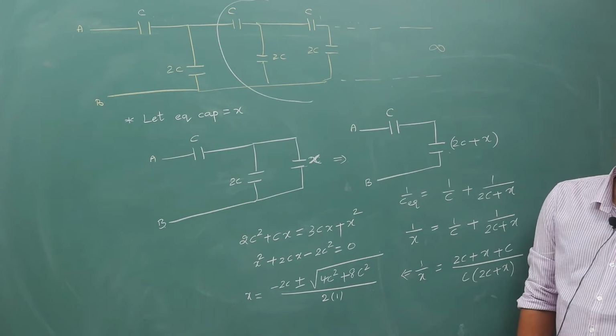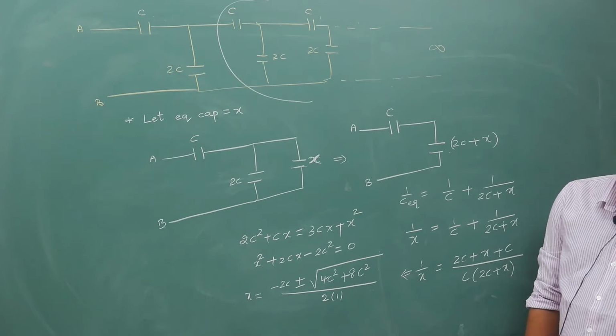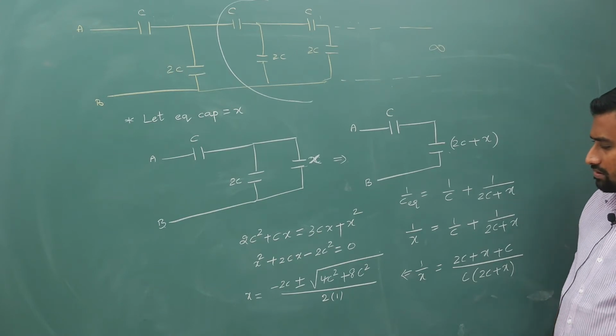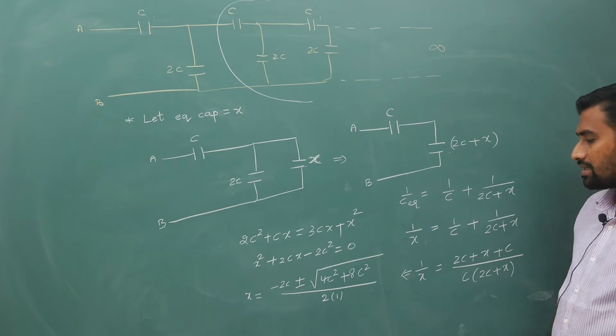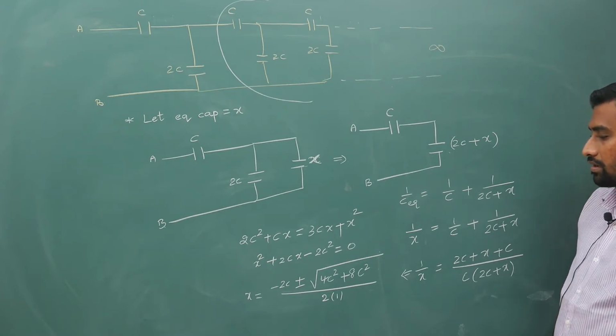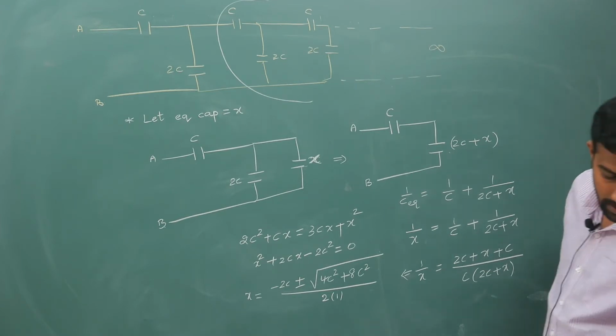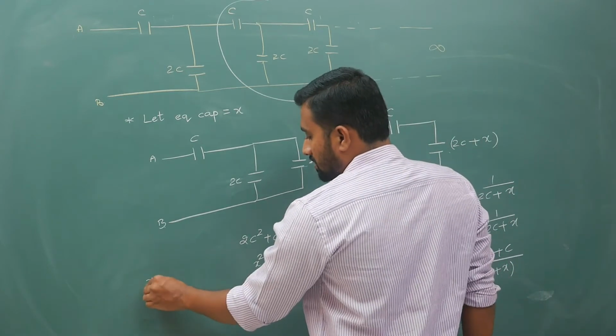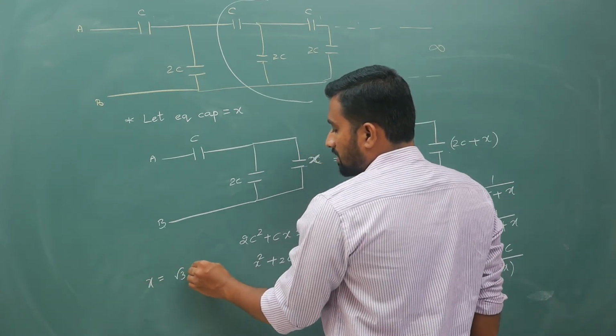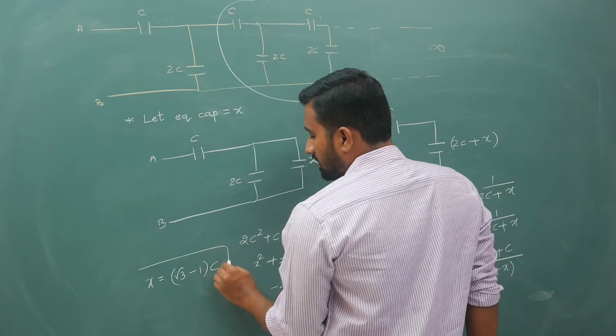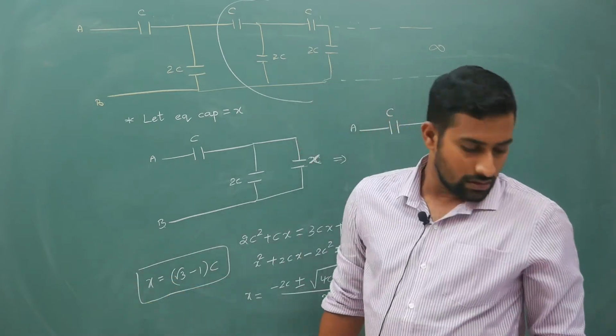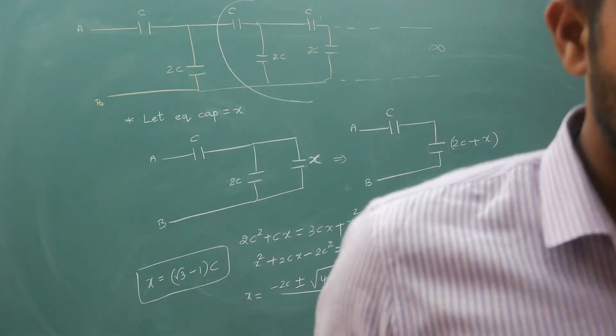If you simplify, if you take common, you will get root 3 minus 1 into C. Your x, if you are simplifying, you should be getting it as root 3 minus 1 into C.